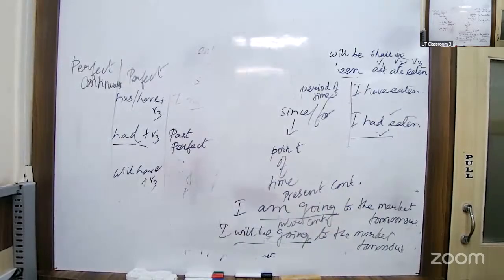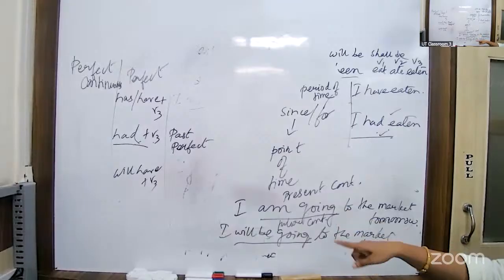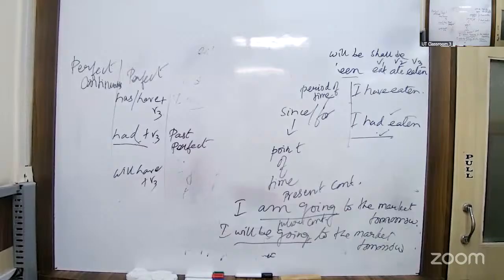For example, if I say, let us meet tomorrow. Okay, meet. Let us meet tomorrow. That is simple present tense. By that also we can refer to the future. The sense is future. The structure is of present, but the meaning, the sense, is of future.